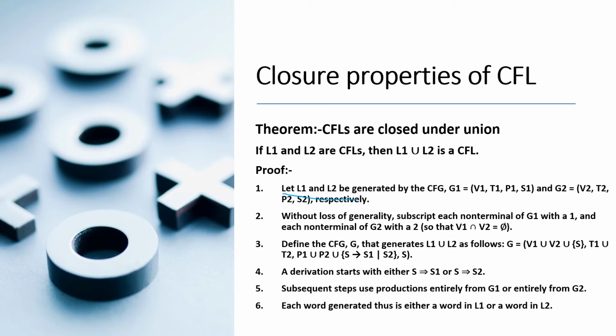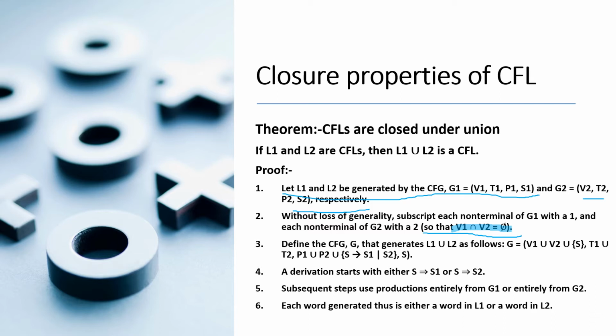Let L1 and L2 be generated by the context-free grammars G1 = (V1, T1, P1, S1) and G2 = (V2, T2, P2, S2) respectively. Without loss of generality, subscript each non-terminal of G1 with a 1 and each non-terminal of G2 with a 2 so that V1 intersection V2 is phi. This one is important, V1 intersection V2 is phi.